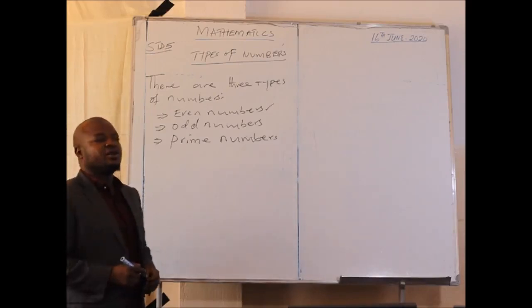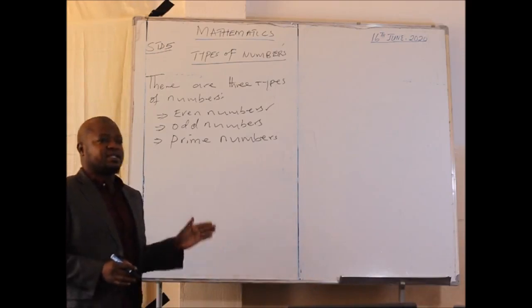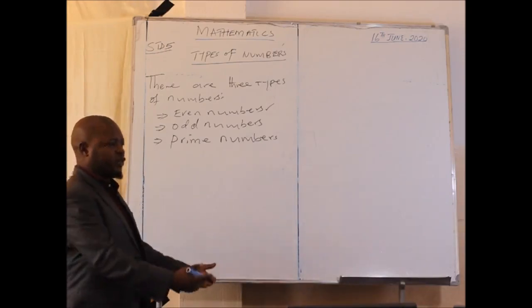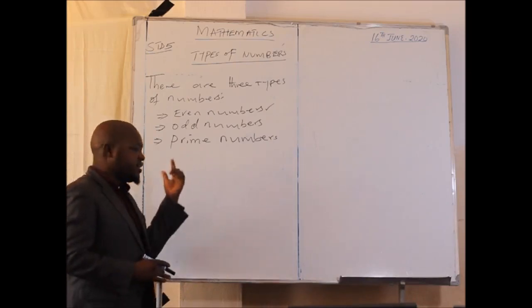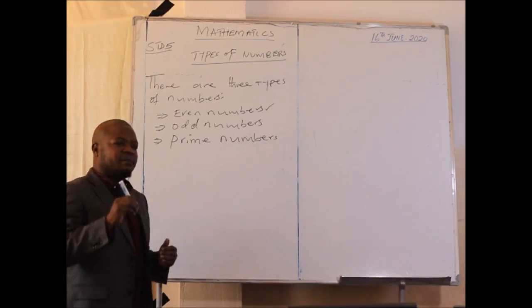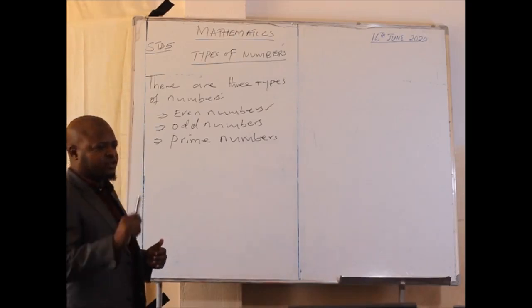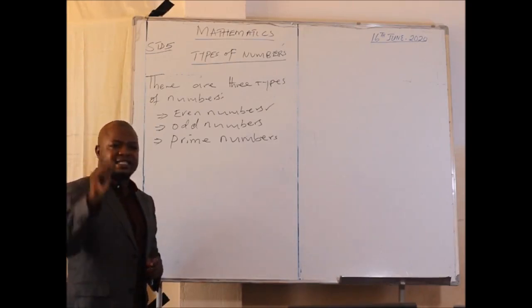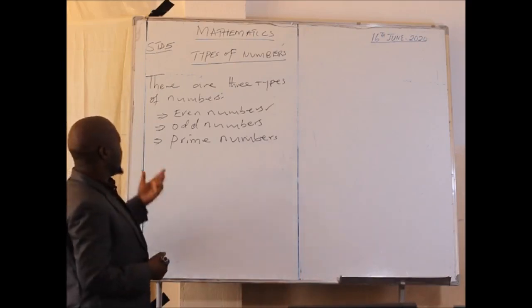Sometimes you can be told to list all even numbers between maybe 20 and 30. So you have to know that those even numbers you are listing are the numbers which are exactly divisible by 2. When I say exactly divisible by 2, it means that when you divide that number by 2, you don't get a remainder.